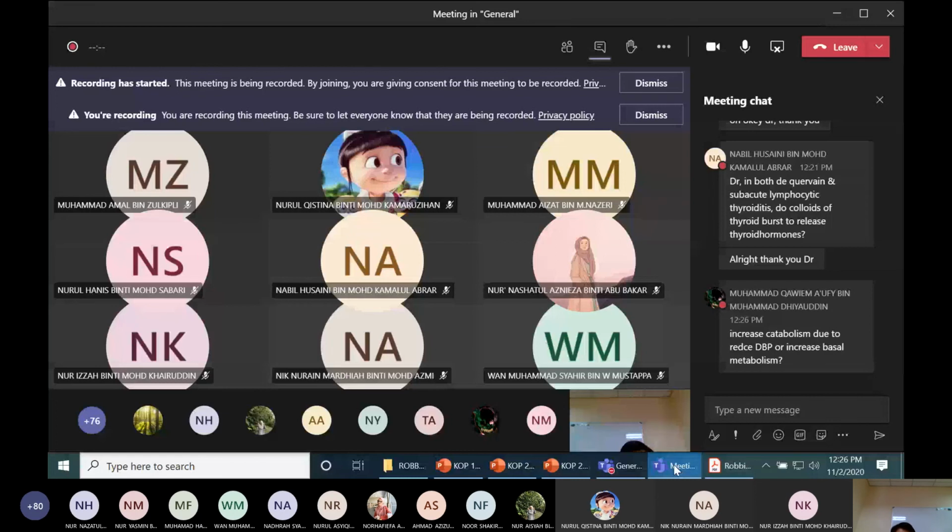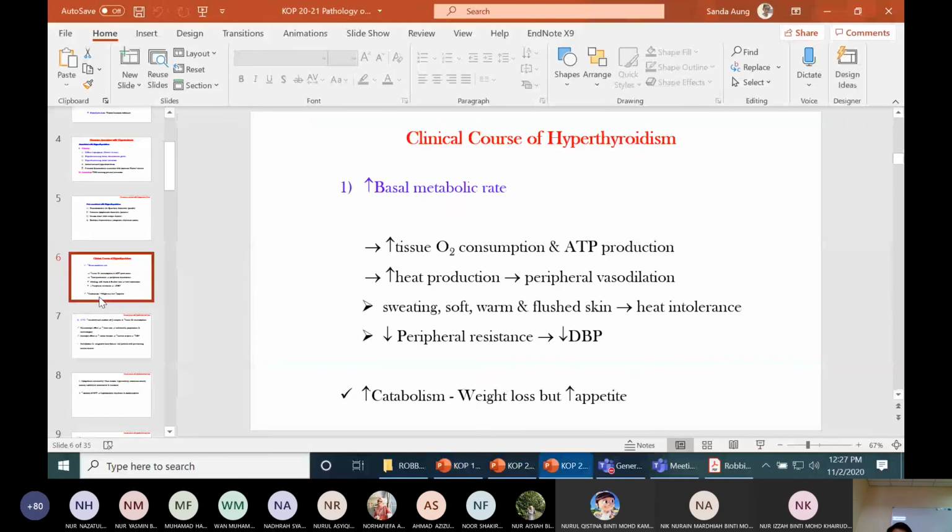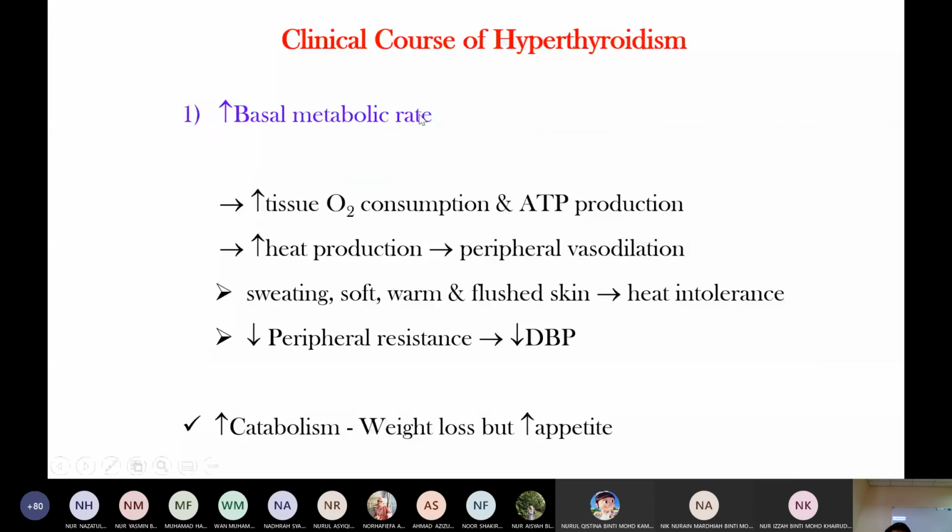Increased BMR, basal metabolic rate. This increased basal metabolic rate leads to increased catabolism. This catabolism, tissue breakdown, leads to weight loss.